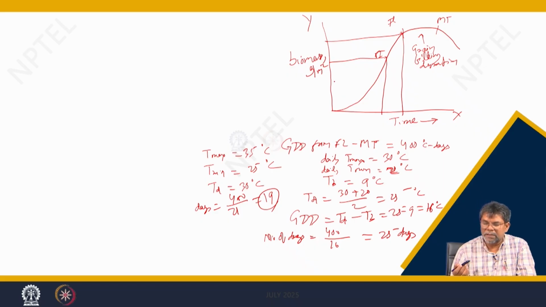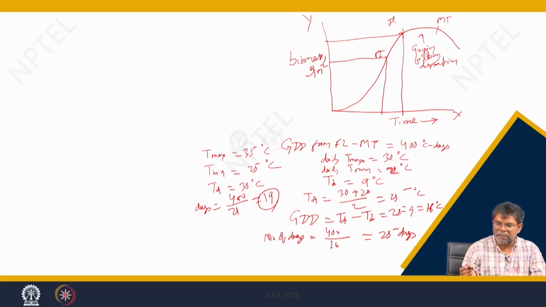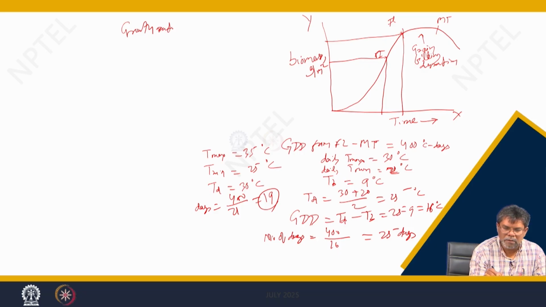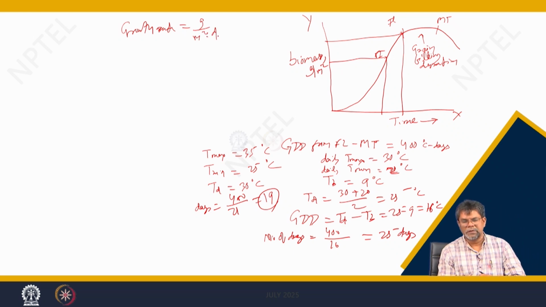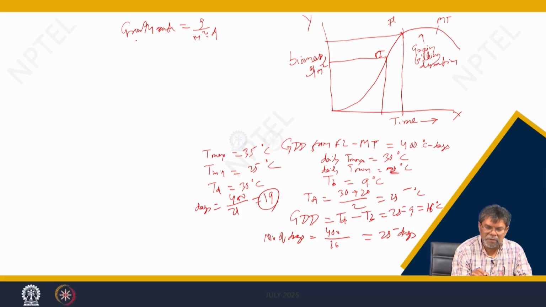But if you want to calculate the biomass at, suppose, PI or panicle initiation or flowering stage, if you know the average leaf area index during that period, we can know the growing degree days from PI to flowering, we can calculate the number of days required for completion of that phase from PI to flowering, and based upon that, if you know the number of days and the radiation interception, you can calculate the growth rate. Growth rate in gram per meter square per day comes from the solar radiation.